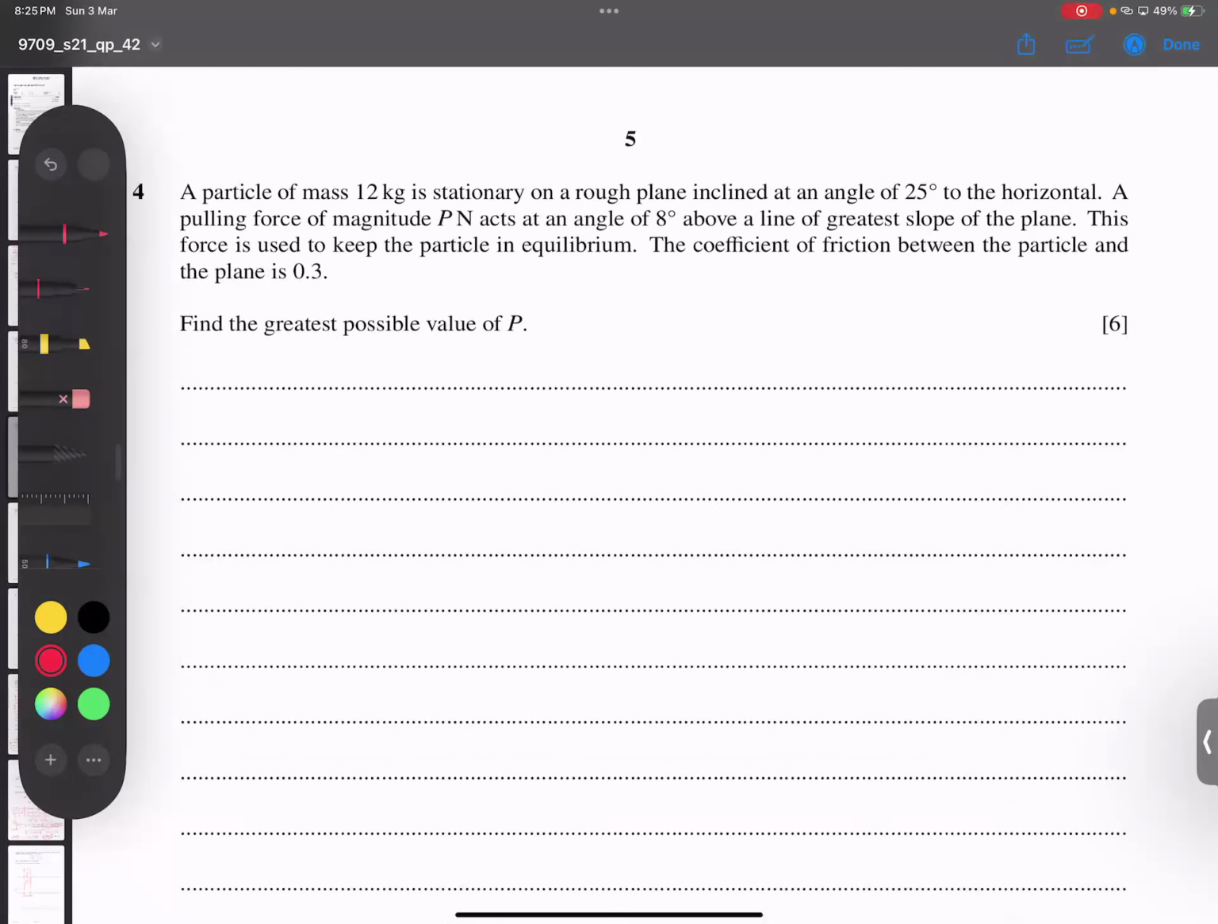This is a question from June 2021, variant 42, question number 4. A mass of 12 kilograms is held stationary on a rough plane inclined at an angle of 25 degrees to the horizontal. Try your level best to make the diagram a little bigger. The mass is 12 kilograms, so multiplying by 10 gives a weight of 120 newtons, and the angle is 25 degrees.